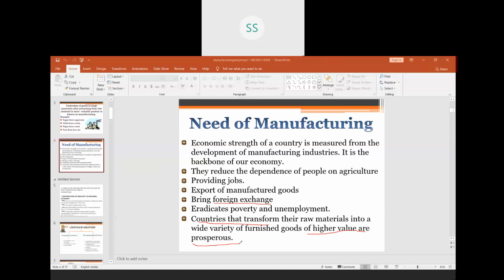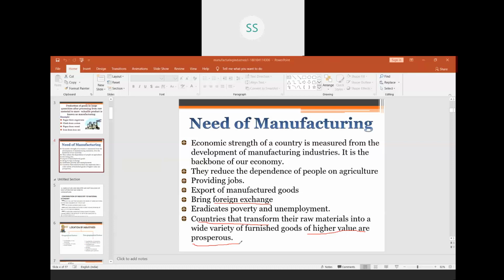And we know that the value of finished products is higher than the value of raw materials. So those countries which are converting their raw materials into finished products are becoming prosperous, or the developed countries. So children, this is the importance of manufacturing.